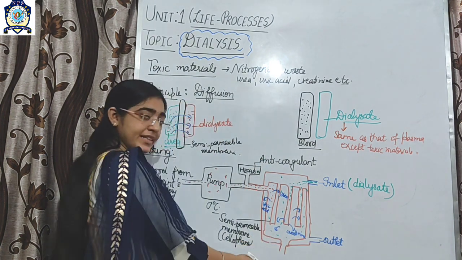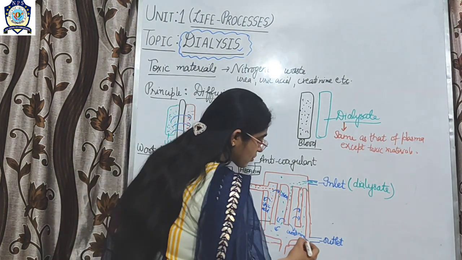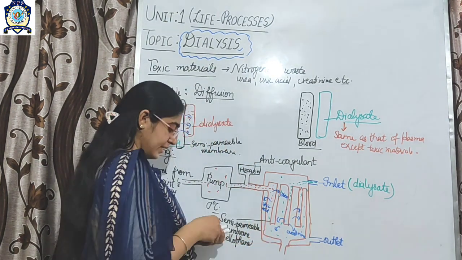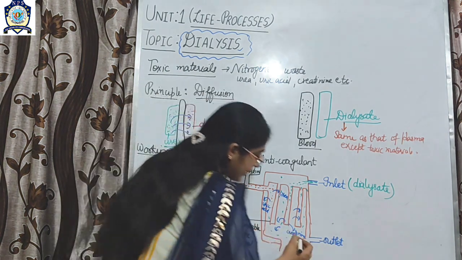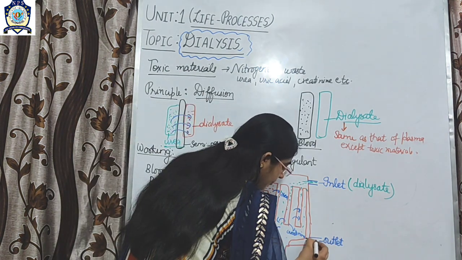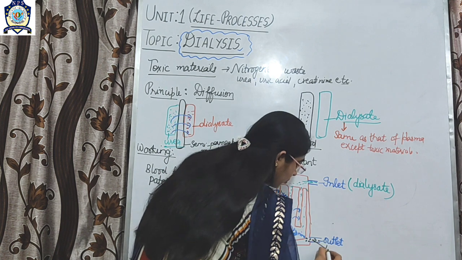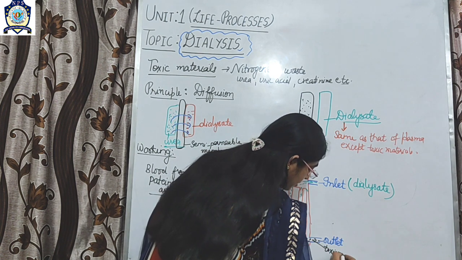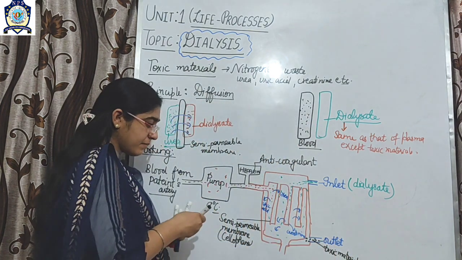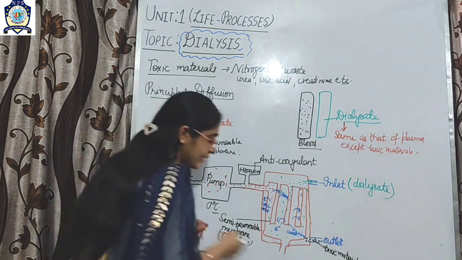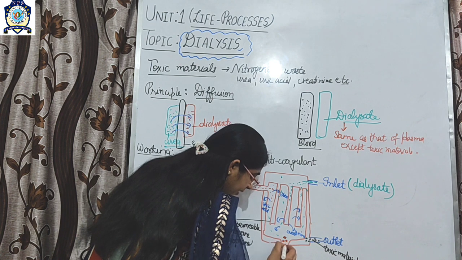Now the blood is filtered, and these toxic materials are passed through the outlet. These are the toxic materials, and this is the filtered blood.